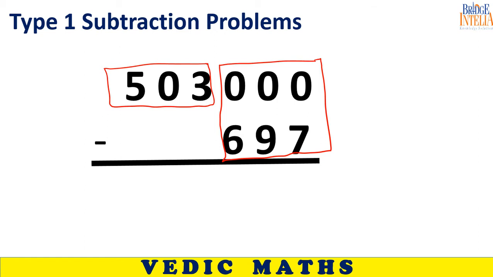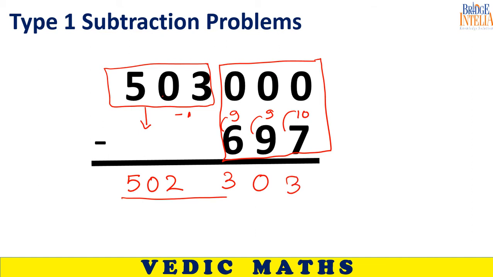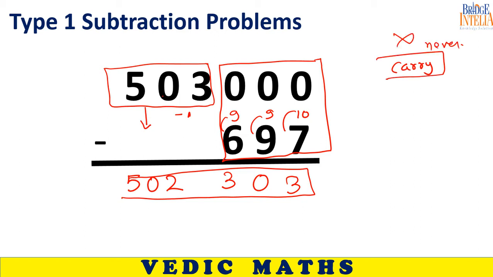So the answer is in two parts. First part, 503 minus 1, so 502. Second part, apply the concept of complement, 303. So 502303. Now you realize something. Never ever do you have to deal with carry. Never, never. I am saying. And the second thing is you can move in this direction, and that too much more quickly.